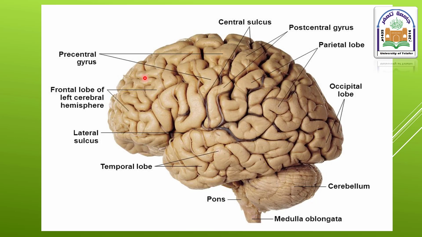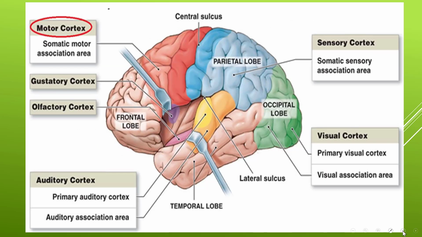The frontal lobe is located below the frontal bone, the parietal lobe below the parietal bone, the occipital lobe below the occipital bone, and the temporal lobe is located in the cranial cavity below the temporal bone. Here are the main lobes: the parietal, occipital, temporal, and the frontal.